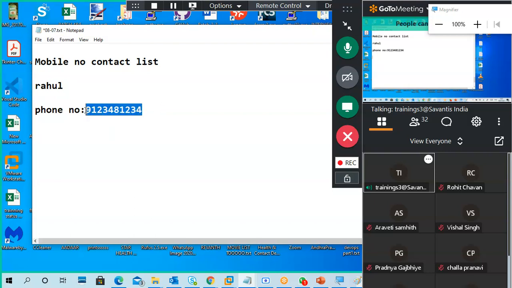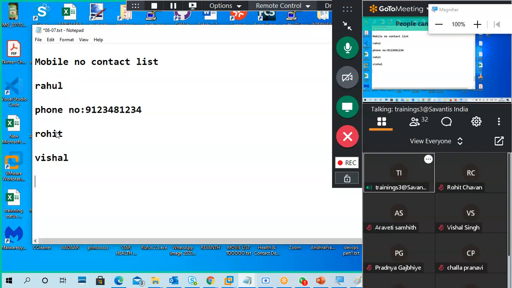It's very difficult. So what do I do? I save them with a name. For example, Rahul, Rohit, Vishal, I store their phone numbers. So when I want to make a call or send a message, I go to the contact list, check Rohit, and send a message or call Rohit, right? This is what we are doing.